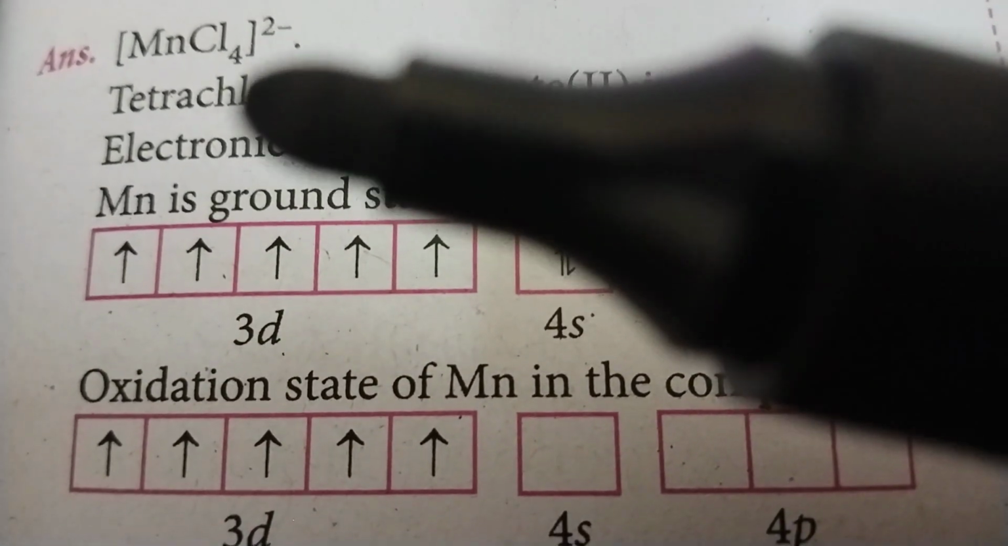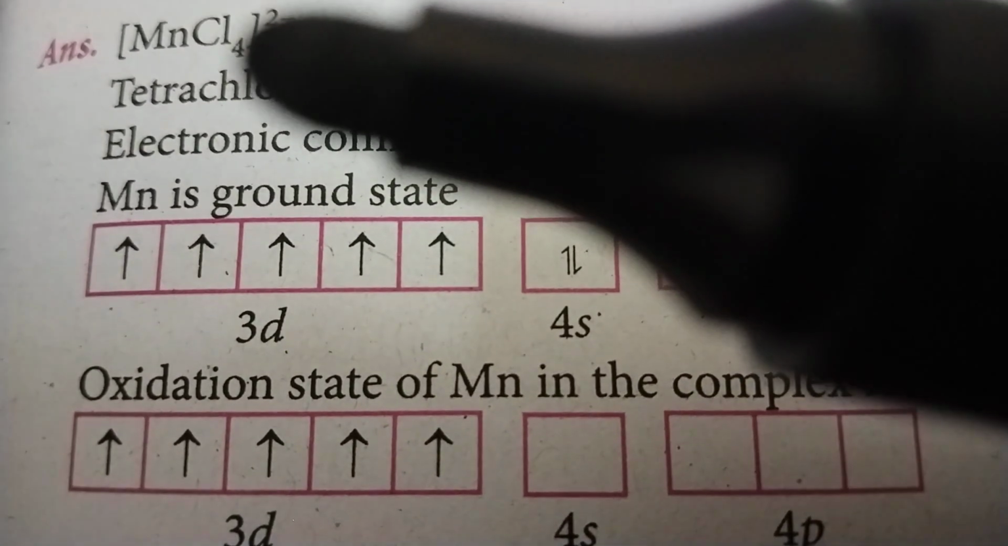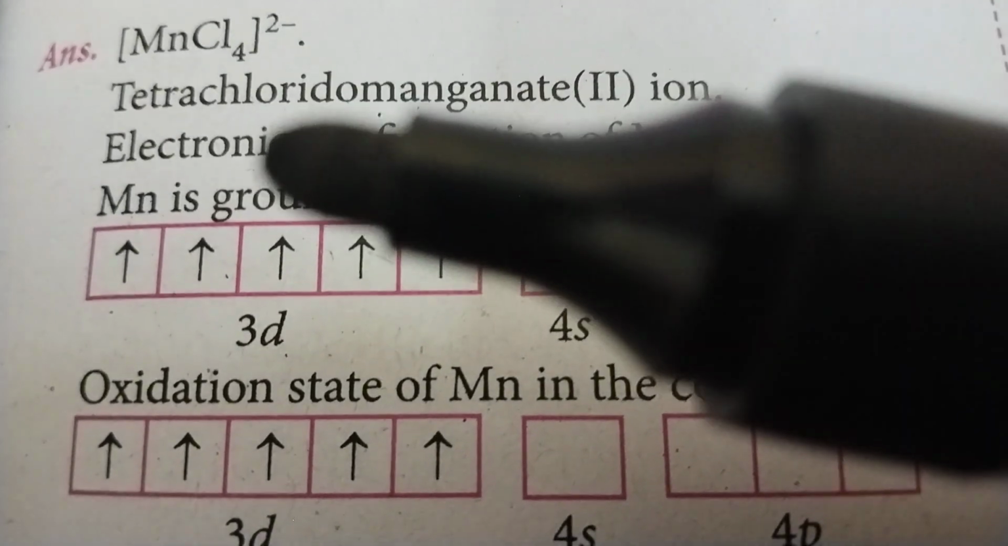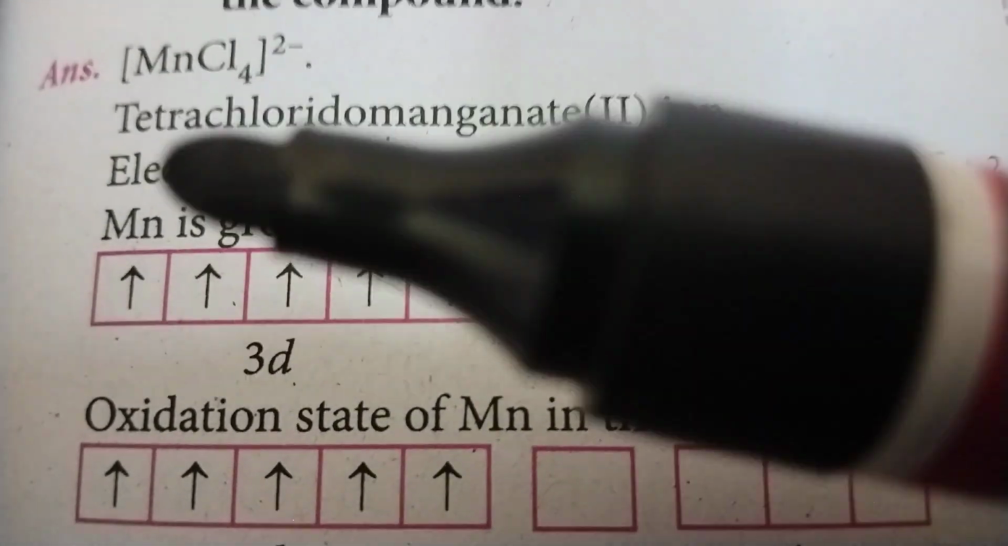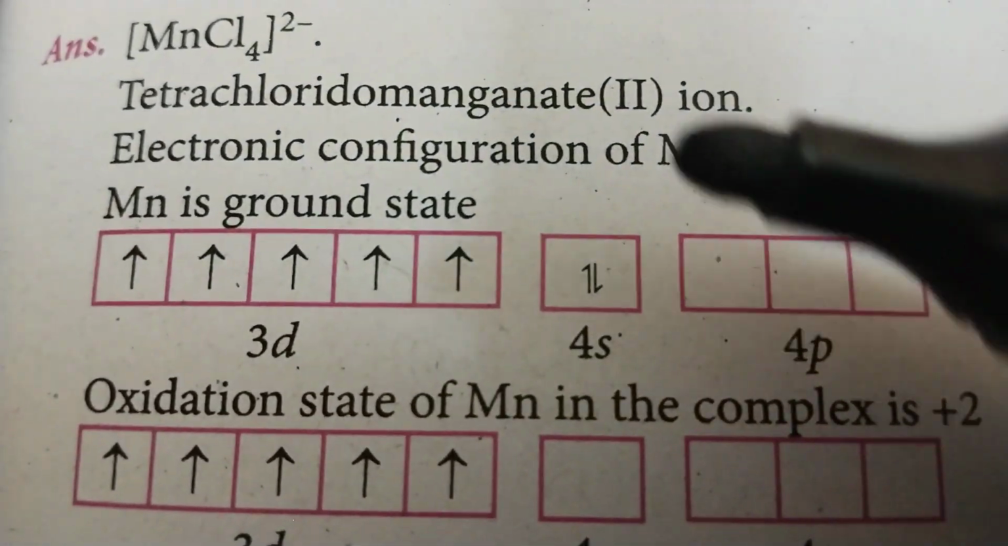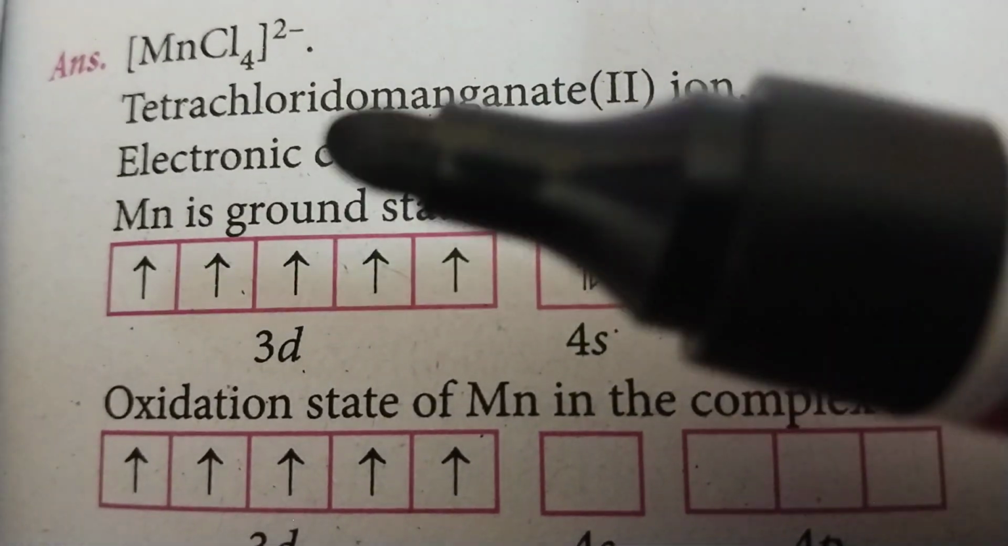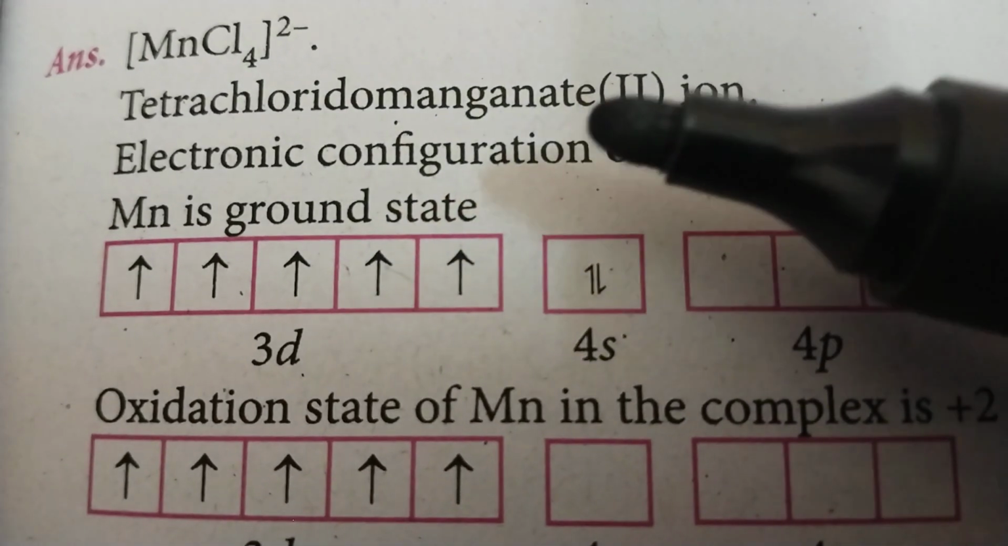You see, what is the name of this complex? Chlorine atoms are 4. Tetrachlorido manganate(II). Here Mn, x plus 4 into Cl minus 1 is equal to minus 2, x is equal to 2. So tetrachlorido manganate(II) ion.